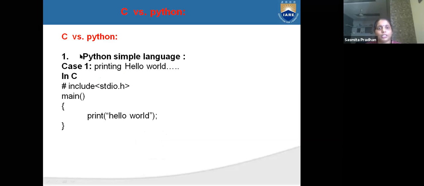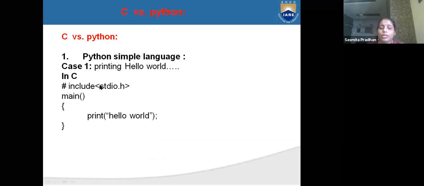What is the difference between Python and C? All of you know about the C language. Python is a simple language. To print hello world in C, we have to write #include <stdio.h>, then main, and then print hello.